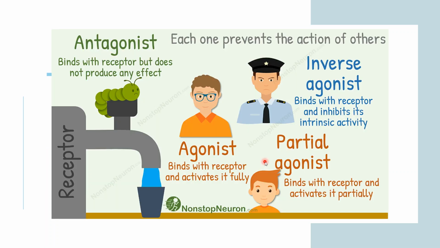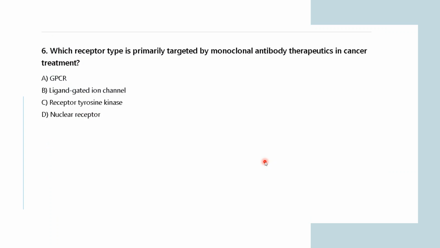Coming to the next question. Which receptor type is primarily targeted by monoclonal antibody therapeutics in cancer treatment? What do you think is the receptor which is actually targeted by the antibody therapeutics in cancer treatment? Are these GPCRs, ligand gated ion channels, receptor tyrosine kinase, or nuclear receptor? In cancer treatment, which of the receptors are mainly targeted? It is an important question, that is why I have included it here. Maybe you don't know the answer exactly, but it's better to know how the cancer treatment is happening in your body.